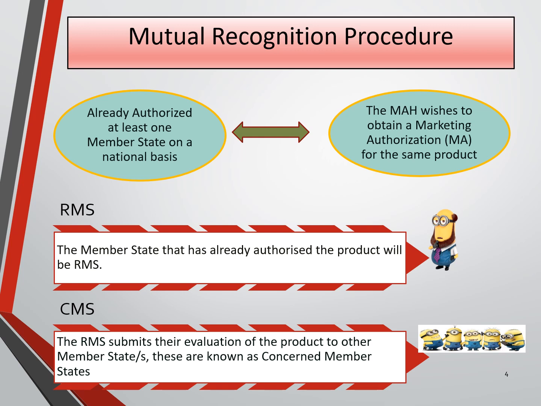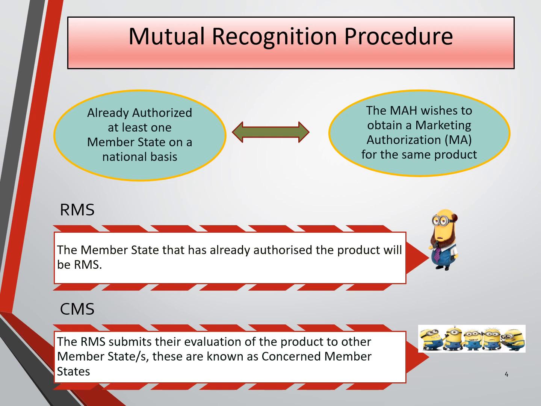Now you may come across the words RMS and CMS. RMS is reference member state and CMS is concerned member state. You must understand both the terms. RMS is the member state that has already authorized the product.